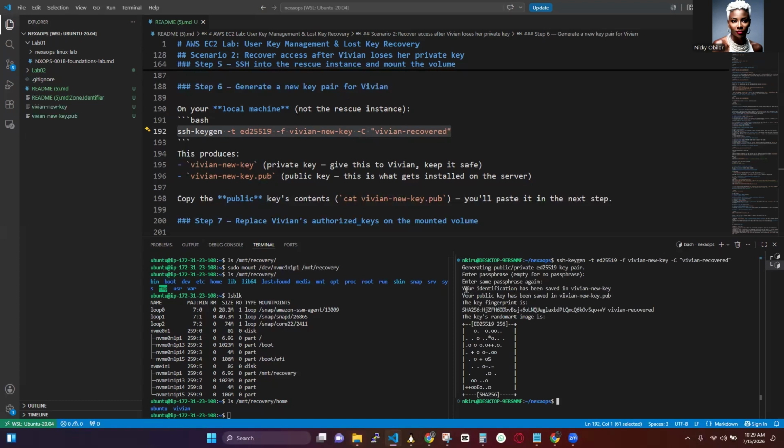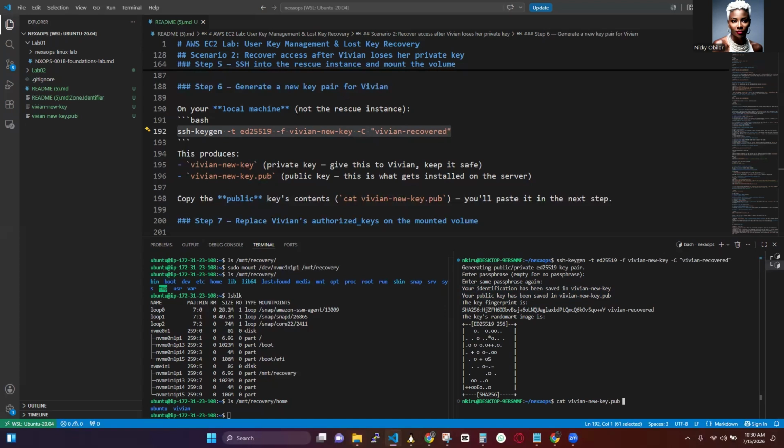So you see, your identification has been saved in Vivian new key, and your public key has been saved in Vivian new key.pub. Okay, so we are going to cat what is inside the Vivian new key.pub.